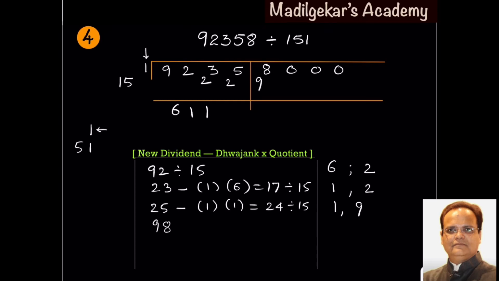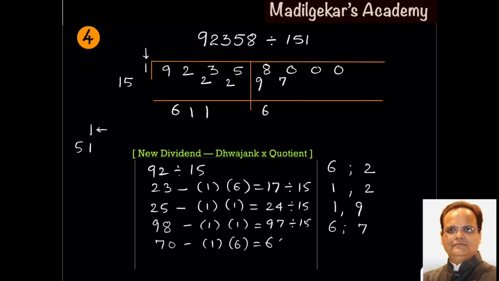98 is new dividend minus Dvajank into quotient. 97 divided by 15 again gives you quotient 6, remainder 7. New dividend is now 70 minus Dvajank into quotient 64. On dividing by the operator 15 gives you quotient 4, remainder 4.